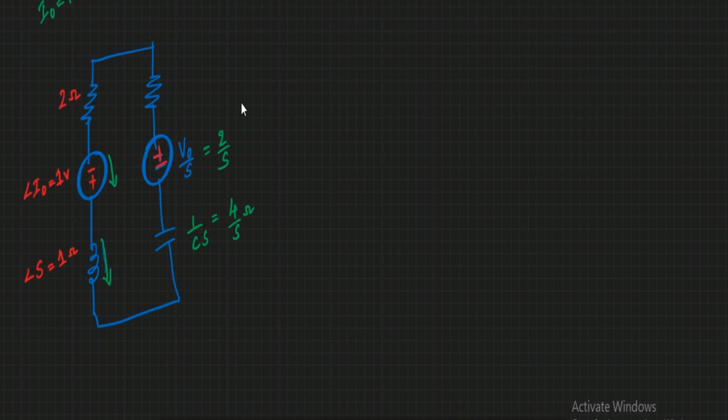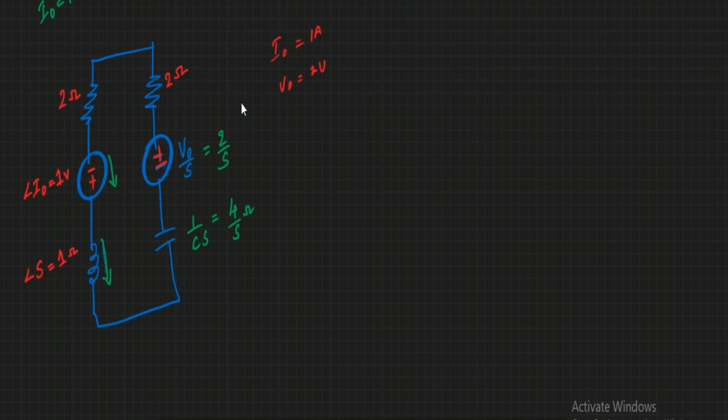This is your 2 ohms resistor, and here you have a 2 ohms resistor. The inductor is replaced with a voltage source in series with its impedance, and the capacitor is replaced with a voltage source in series with its impedance. I naught is equal to 1 ampere and V naught is equal to 2 volts.